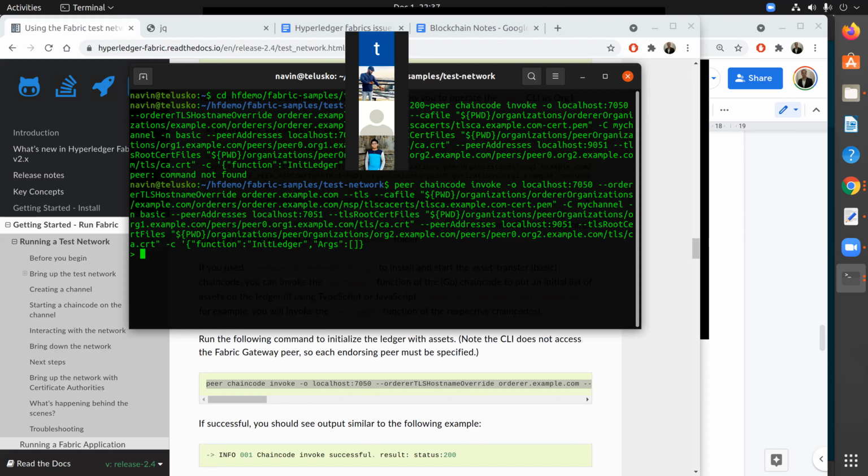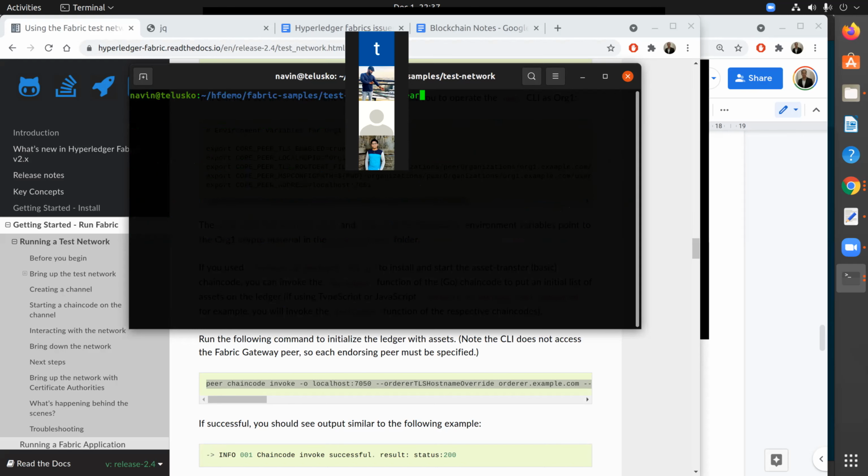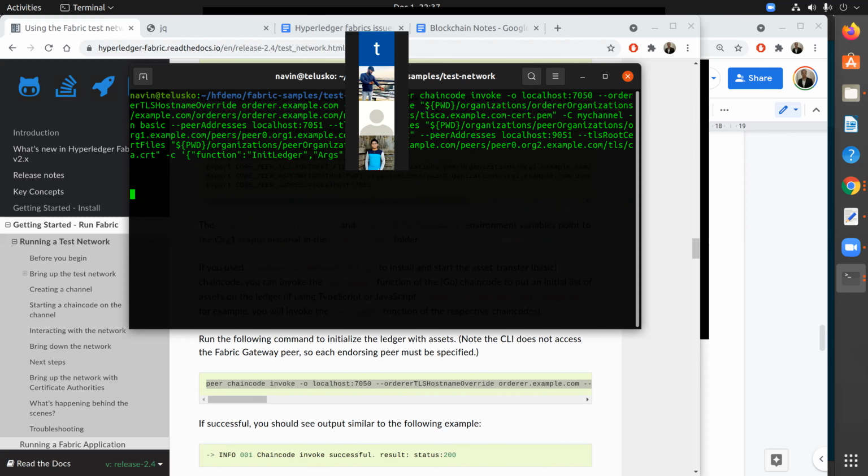Okay, something is weird. It's not working. First of all, it will not work because we are using a word called peer here at the start. Now, peer is a command, but in Ubuntu or Linux, we don't have this command.